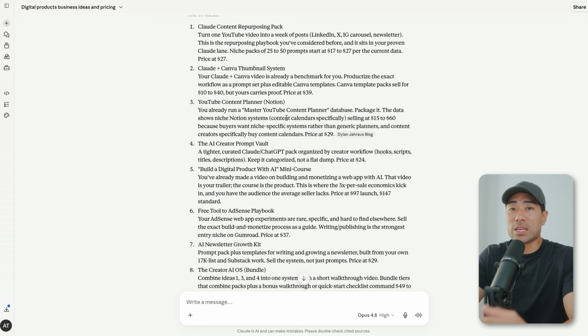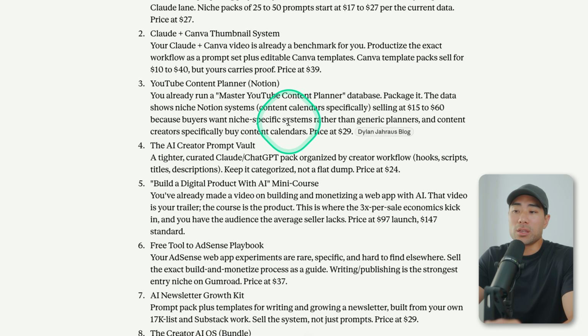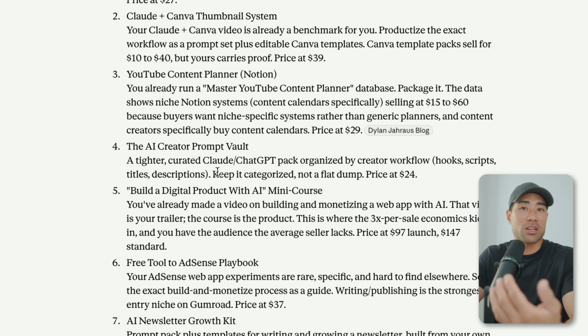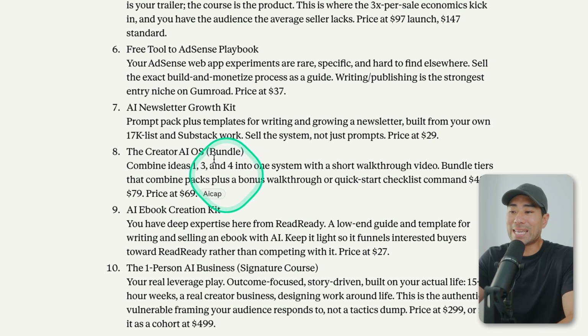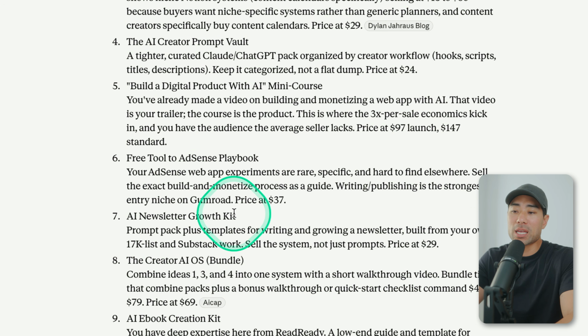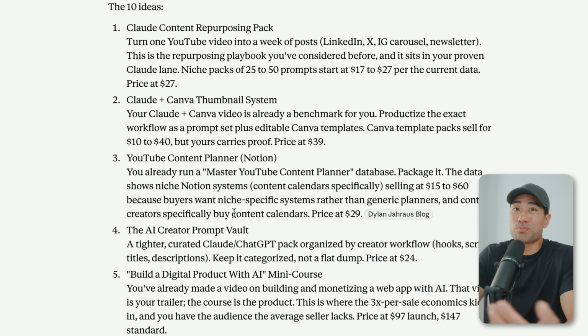To give you a quick idea of the types of digital products that you could create: things like planners built on Notion or any other workspace or project management system. You could create templates. You could create basic guides. You could create an online course. You could create kits where you've got multiple things and then provide that as a bundle, a package, a prompt pack. Depending on your niche, you could even sell spreadsheets. So the types of digital products can be endless, really.